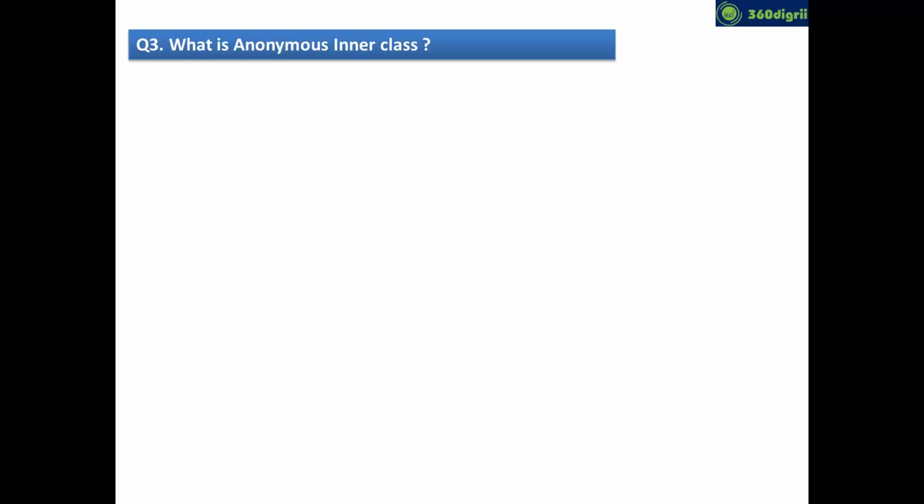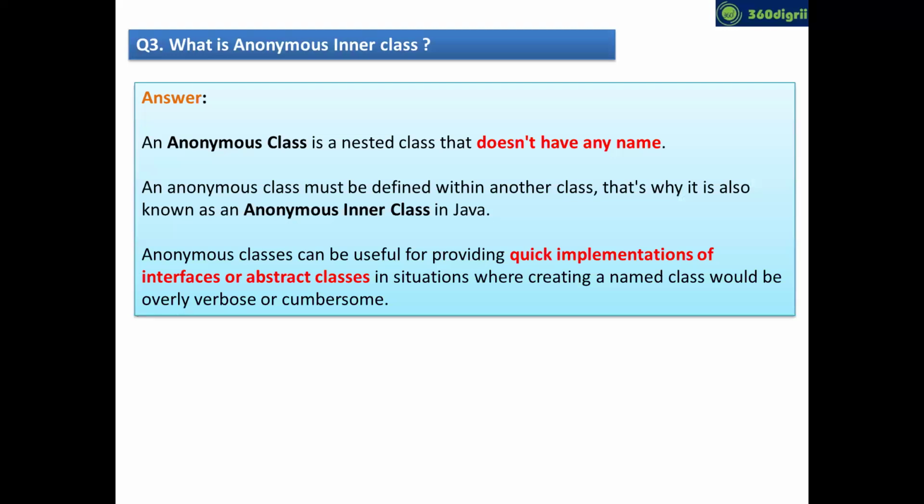Okay. So if you see the definition, an anonymous inner class is a nested class that doesn't have a name, because the English meaning of anonymous is a thing without a name, right? Now, second point, if you read it, an anonymous class must be defined within another class, right? That's the reason it is called an inner class.